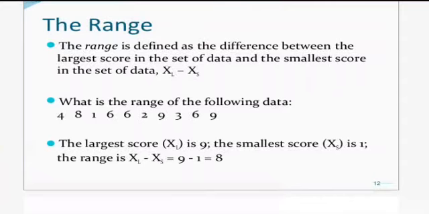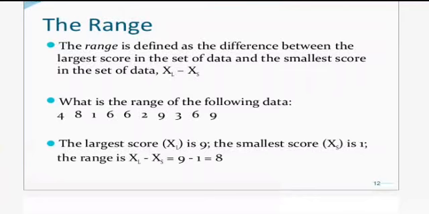A range can be calculated as the difference between the largest score of a data set and the smallest score of a set: XR is equal to XL minus XS, where XL means largest and XS means smallest. Data is given: 4, 8, 1, 6, 6, 2, 9, 3, 6, 9.